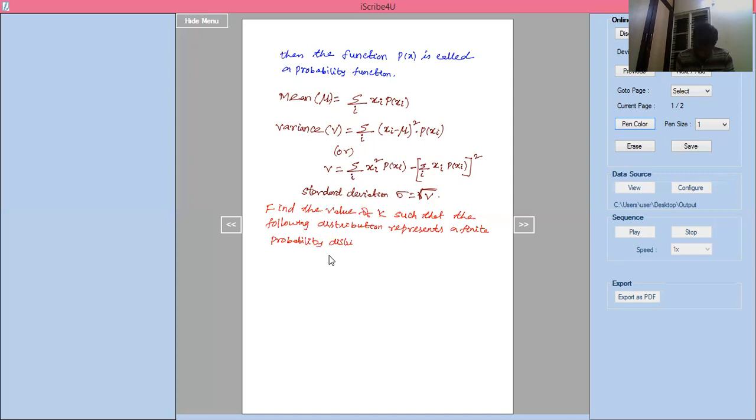Hence, find the mean and standard deviation.